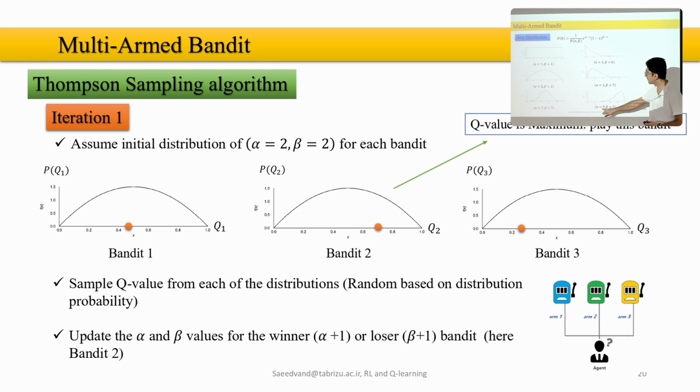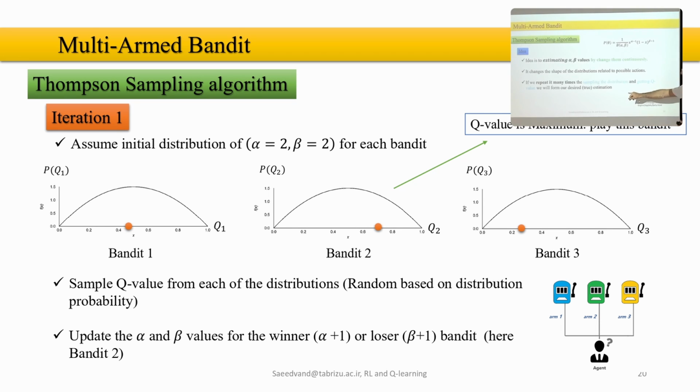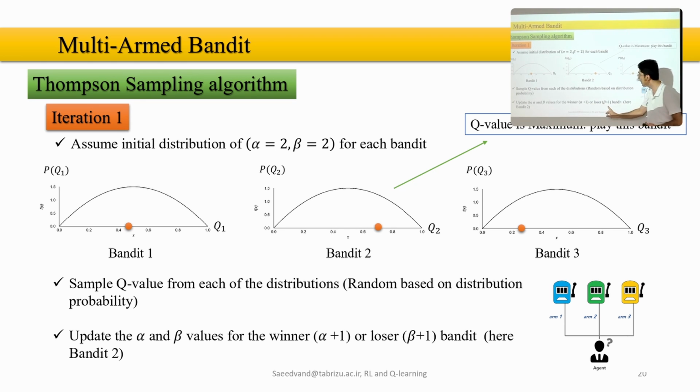When I was changing alpha and beta, the probability distribution was changing here. And now the idea that I had here, for example, when alpha is greater, the distribution moves to the right, and to the left if beta is greater. So the idea comes from the beta distribution, and I'm going to tune it by winning or losing. So in this example, iteration 1, I generated one sample point for each machine.